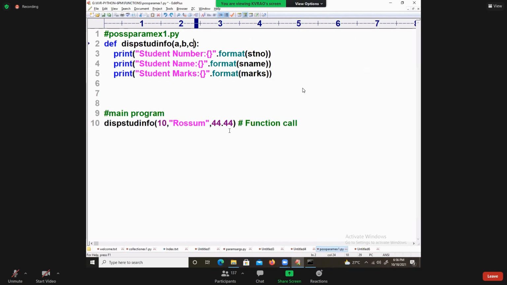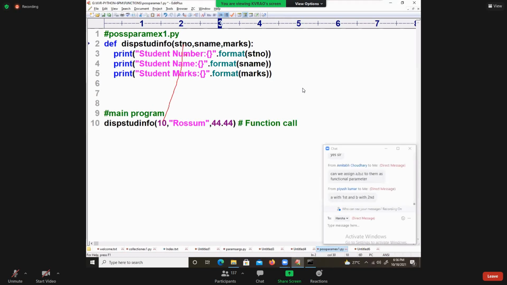But what is happening? Recommended to follow. See my dear student, here STNO, I took it as STNO. Name, I took it as name. Marks, I took it as marks. I just took it like that. Order must be order, I followed. Number to number, name to name, meaning also I am following.